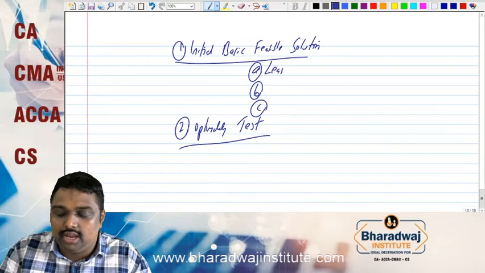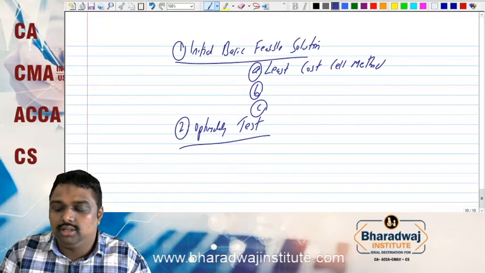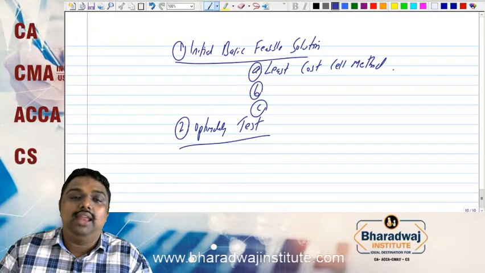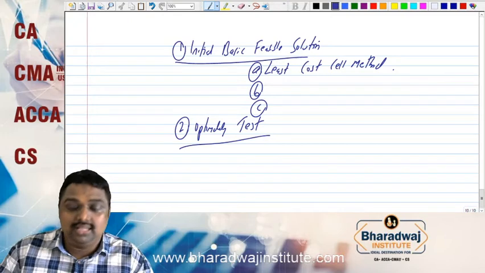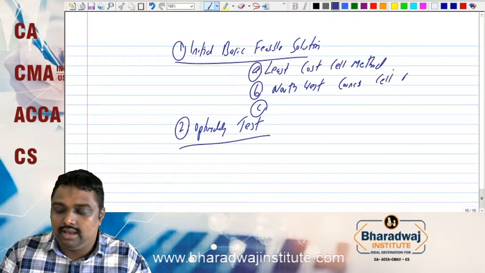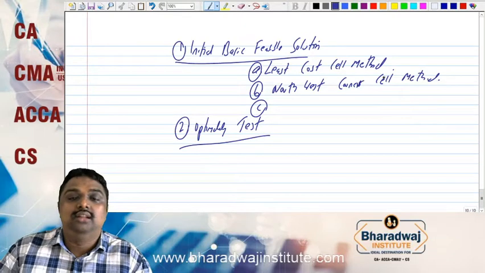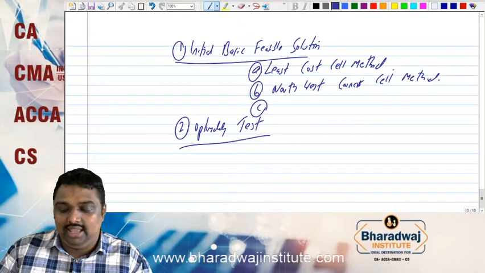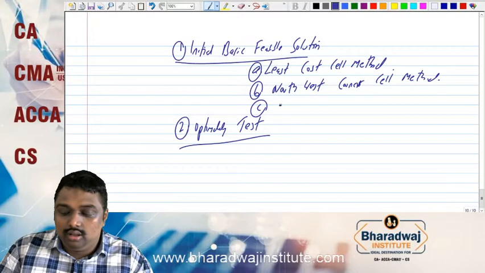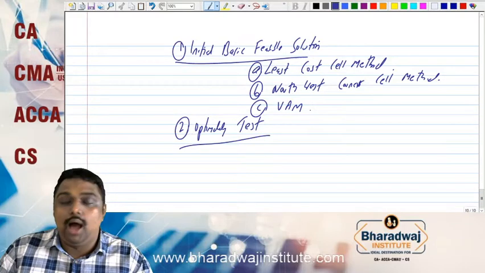From the name itself, you can know: least cost cell method. The second method is northwest corner cell method. Then the last but not the least, none other than Vogel's approximation method.